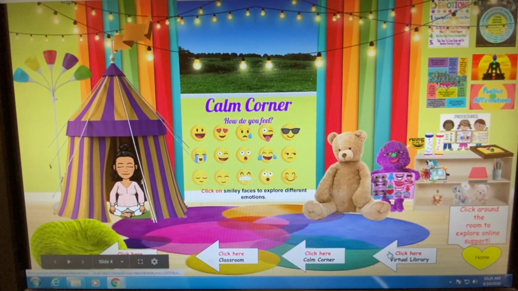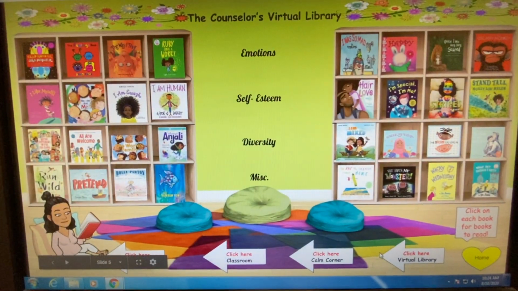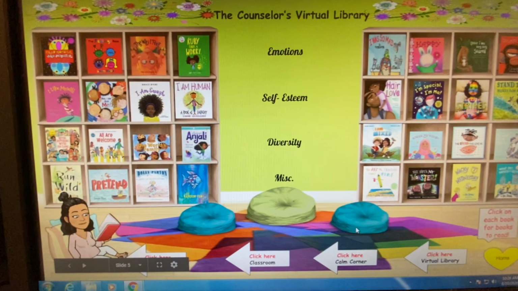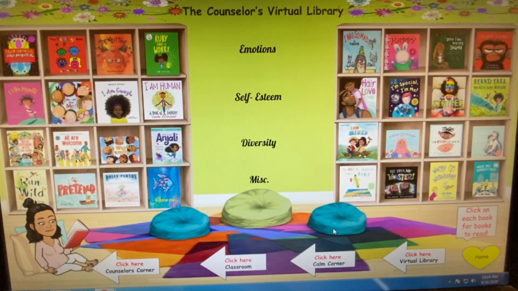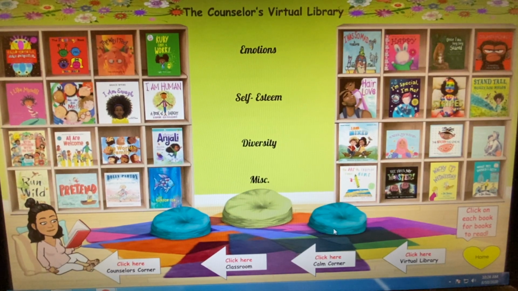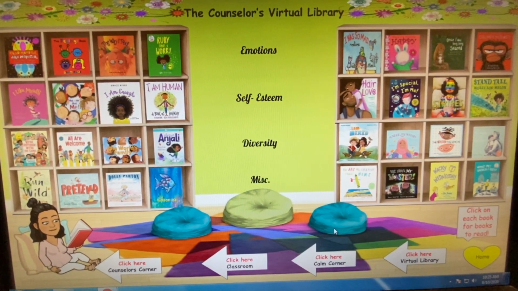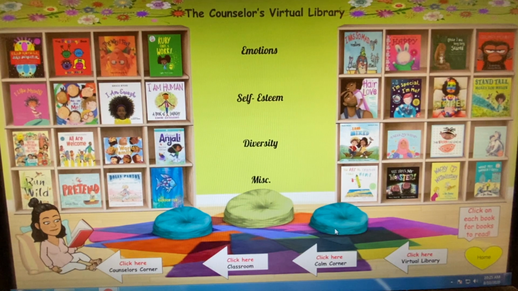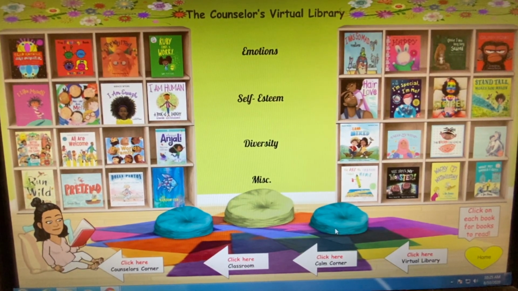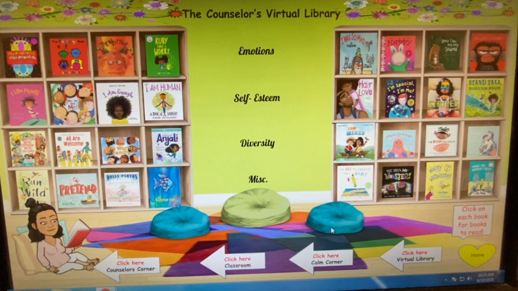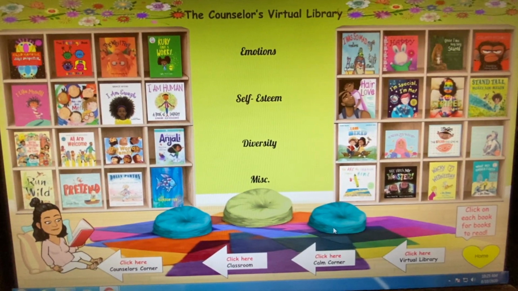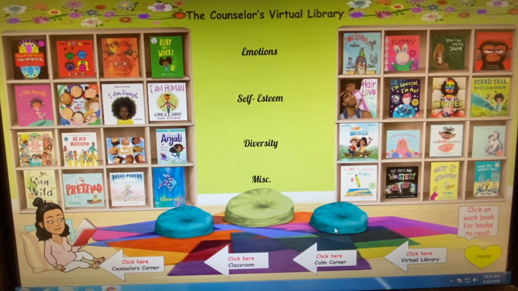And the last thing that we're going to add in is the counselor's virtual library. And I was very intentional about this library. I knew I didn't want to just place a whole bunch of books in here. I wanted to be geared towards certain topics. And what I love is that if I wanted to change these topics, I could, and change out the books and everything. So I really wanted to be intentional about this.